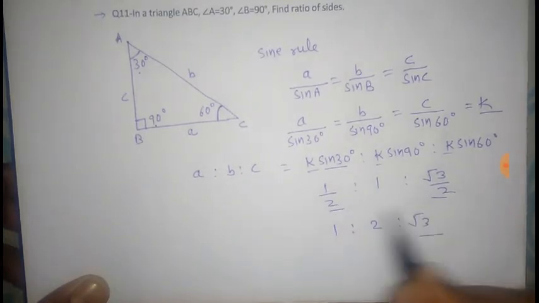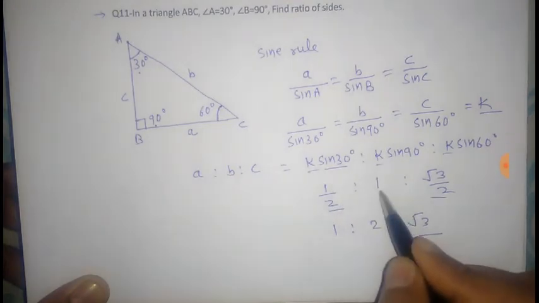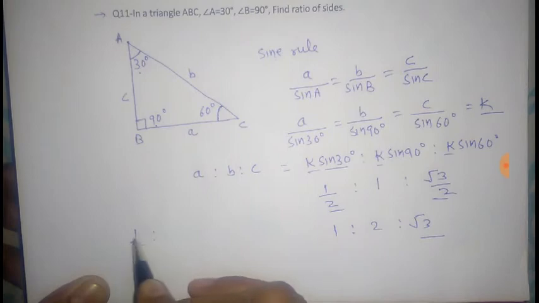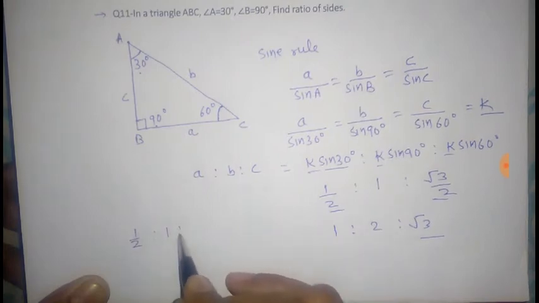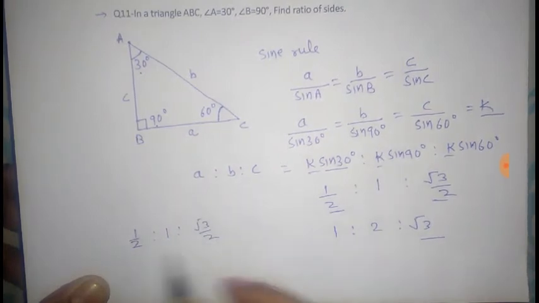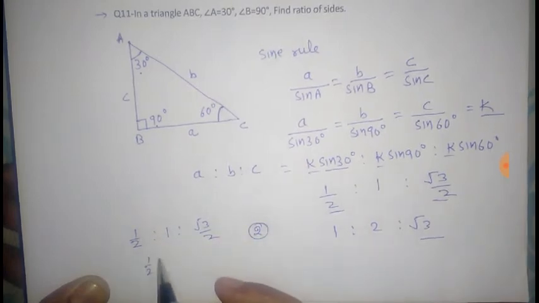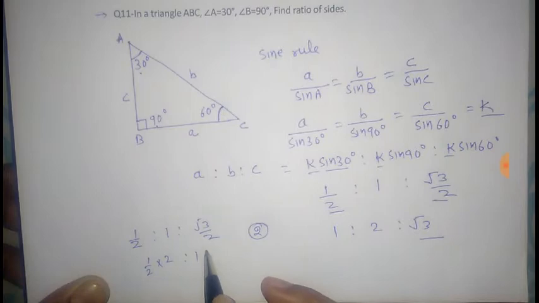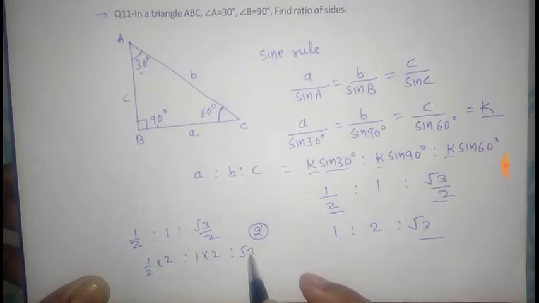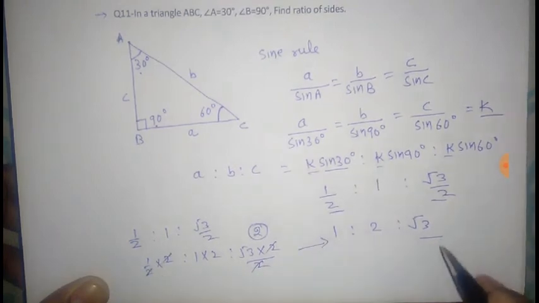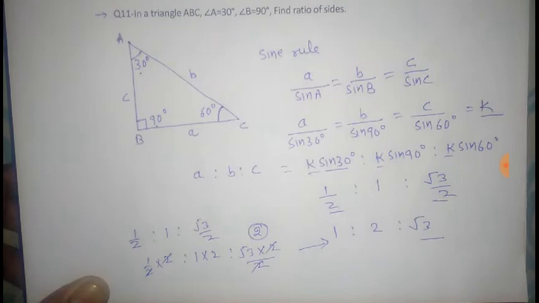This will become 1 by 2 is to 1 is to root 3 by 2. Take the LCM of the denominators, which is 2, and multiply: 1 by 2 into 2, 1 into 2, root 3 by 2 into 2. This will cancel out and our answer will be 1 is to 2 is to root 3.